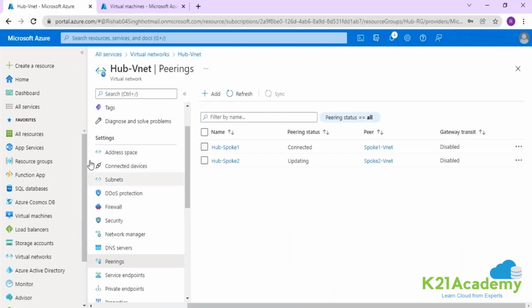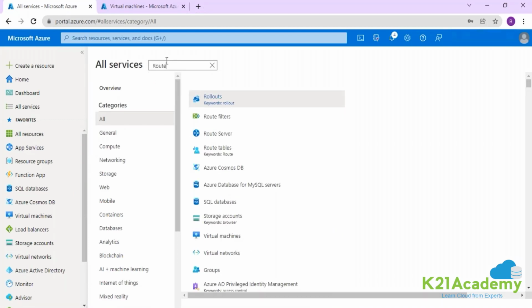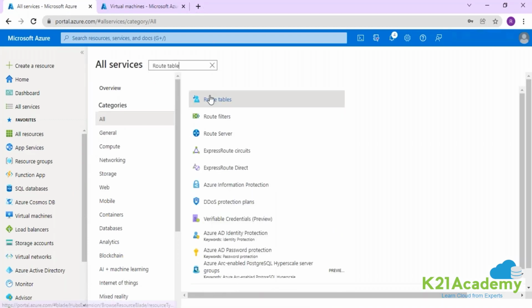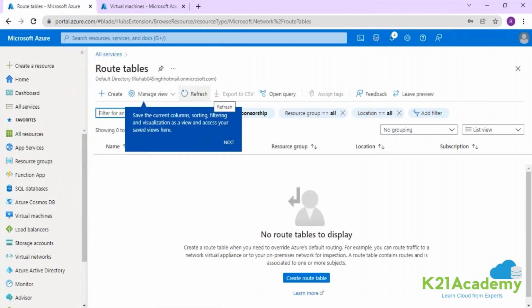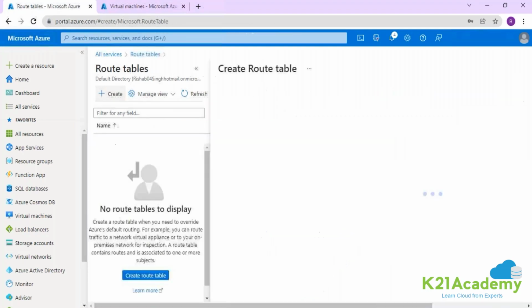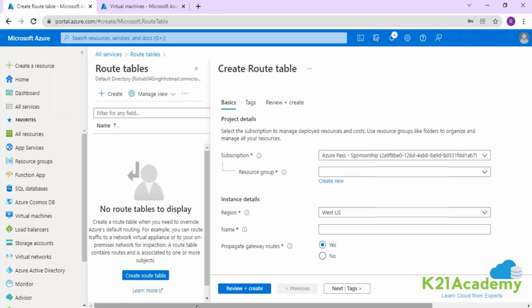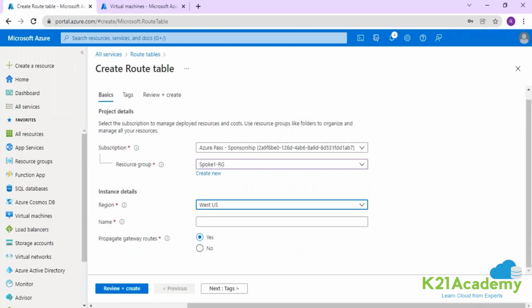So in order to do that, going into all services, going into the route table now. And here going to select spoke 1 RG.